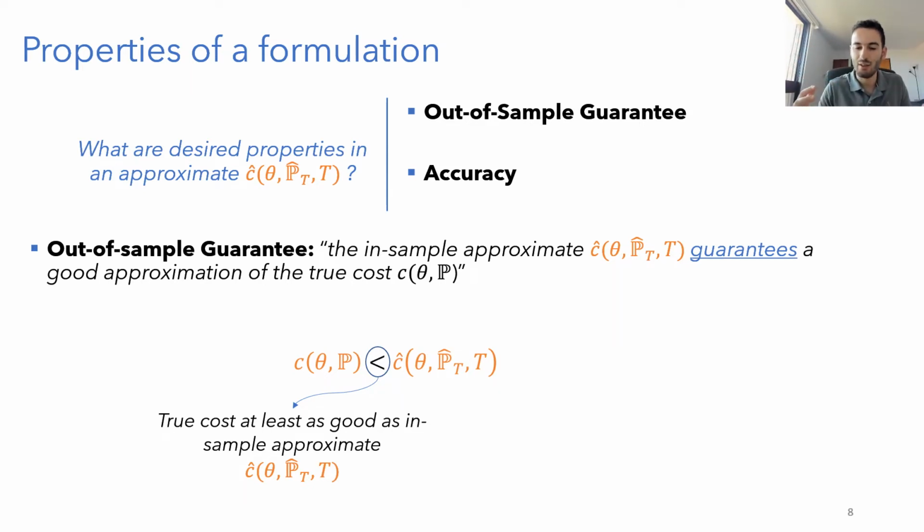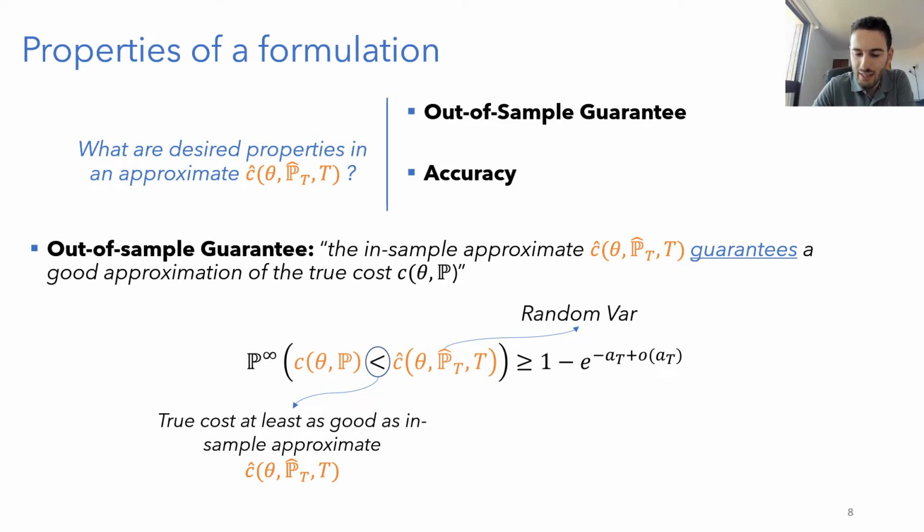If I guarantee that it's an upper bound, then it gives me this out-of-sample guarantee on the performance. And because the observed data, and therefore the observed empirical distribution, is a random variable, I want to put this inequality into a probability and say I want this event to happen with a large probability. Okay?